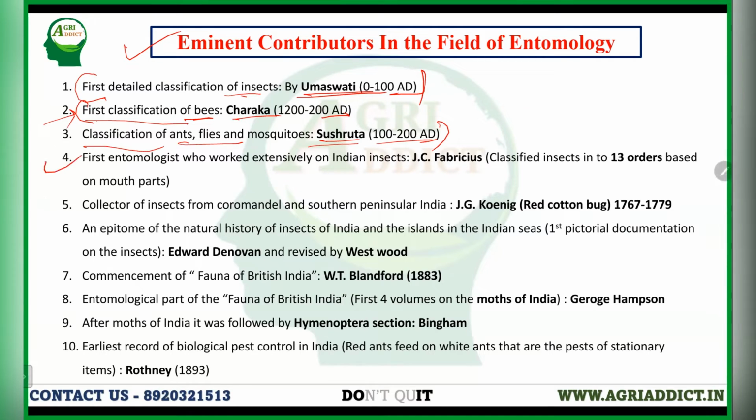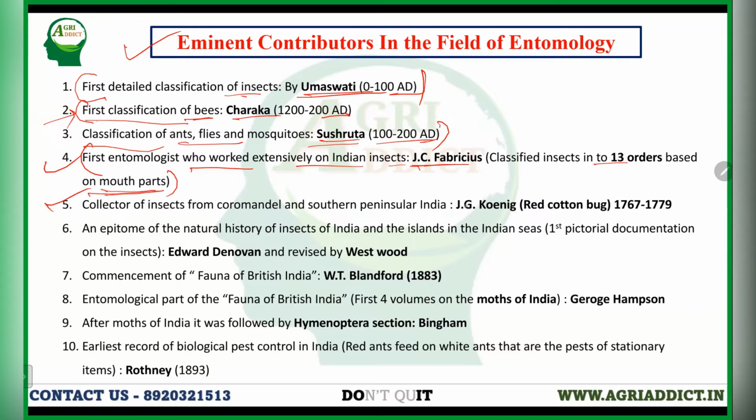Okay. The first entomologist who worked extensively on Indian insects was J.C. Fabricius. He classified insects into 28 orders based on their mouth parts. Okay, I just previously told this. And J.C. Fabricius was from Denmark, and he was the student of Carl Linnaeus.